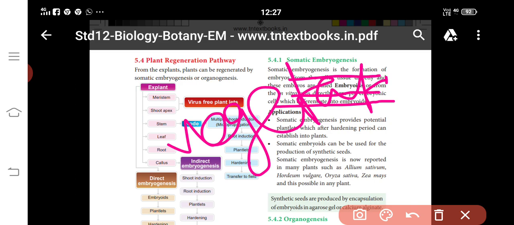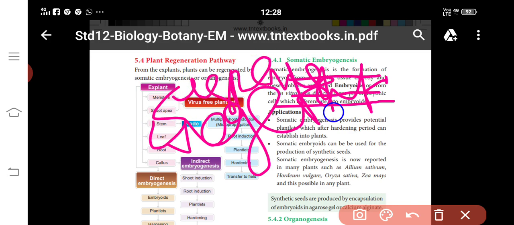The embryos that are formed germinate into plantlets under suitable culture conditions. The development of somatic embryos is easily induced in suspension culture.